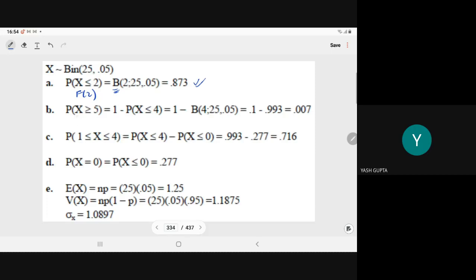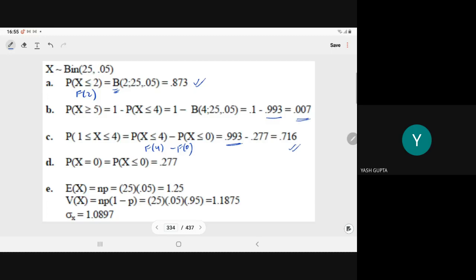Probability of X ≥ 5 can be written as 1 minus probability X ≤ 4. When we see the table, its value is 0.993. So you can compute the required probability. Probability when X lies between 1 and 4 is probability X ≤ 4 minus probability X ≤ 0, that is F(4) minus F(0). From the table, these values are 0.993 minus 0.277. So the required probability is 0.716.